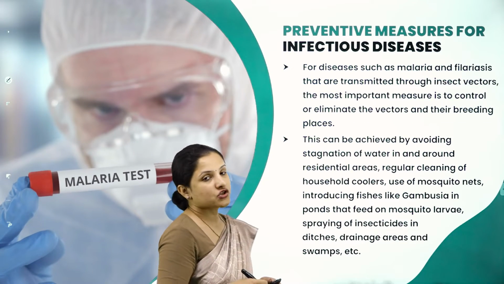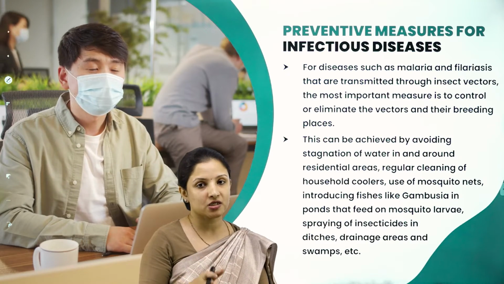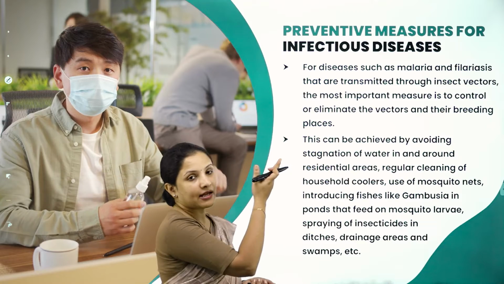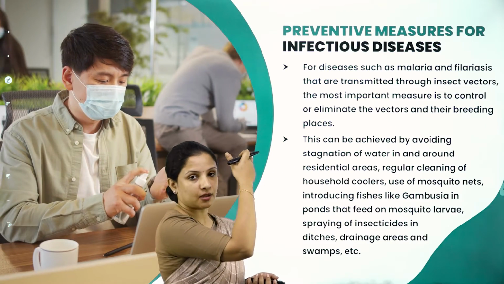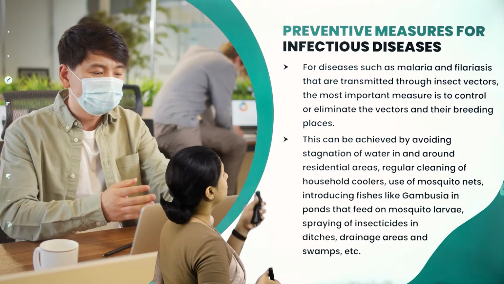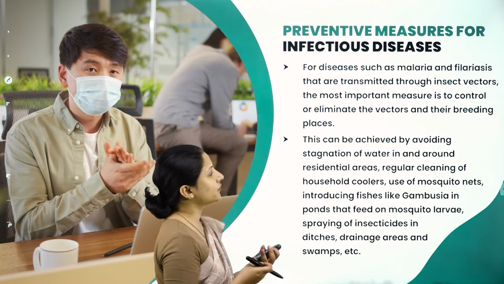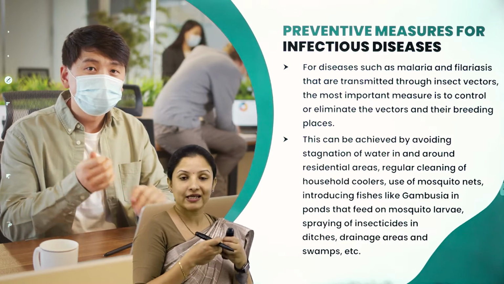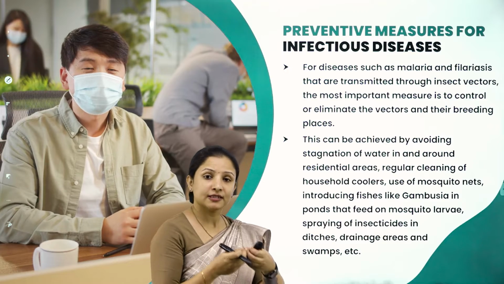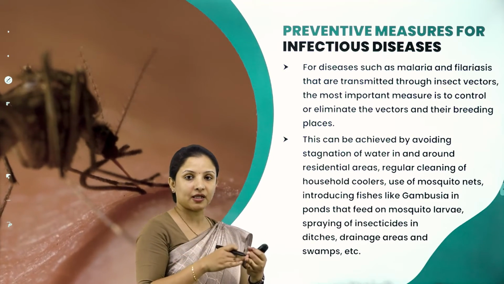And for diseases such as malaria and filariasis, that is, those diseases which are transmitted by vectors, like malaria, there is filariasis, which is also called elephantiasis, caused by Wuchereria bancrofti. These diseases are transmitted through insect vectors, and some of the important measures we can take to control the spread of diseases is to eliminate the vectors themselves, eliminate the house flies, eliminate the mosquitoes.